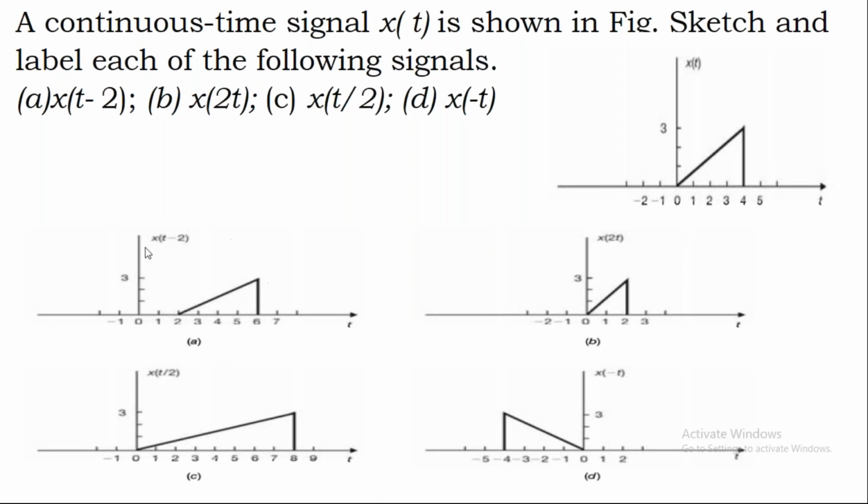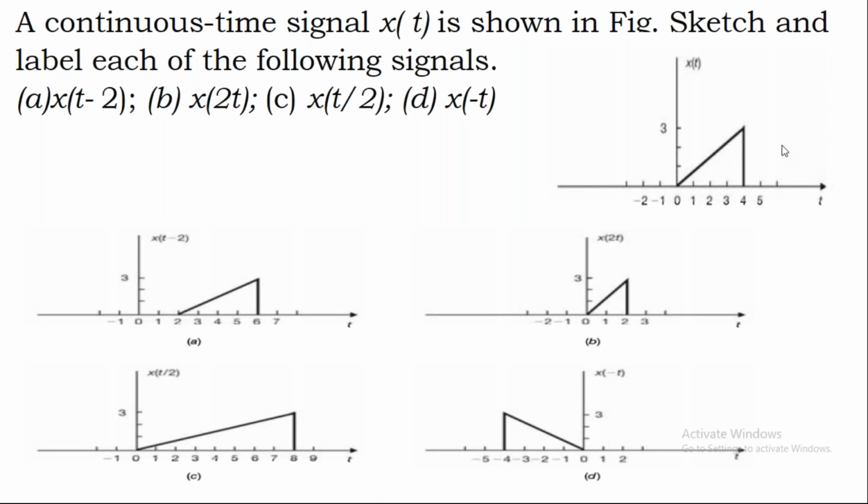So this is how you are going to have this signal. I can shift the signal towards the right if the term inside the braces is positive. Whatever be the value, that many intervals, the actual signal will shift towards the right. If it is negative, the actual signal will shift towards the left by that much value.